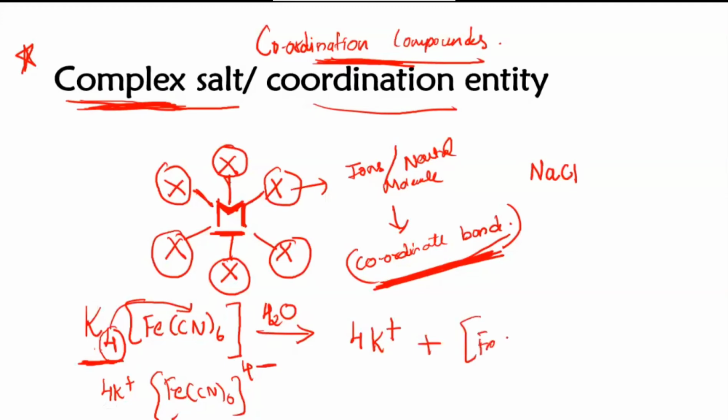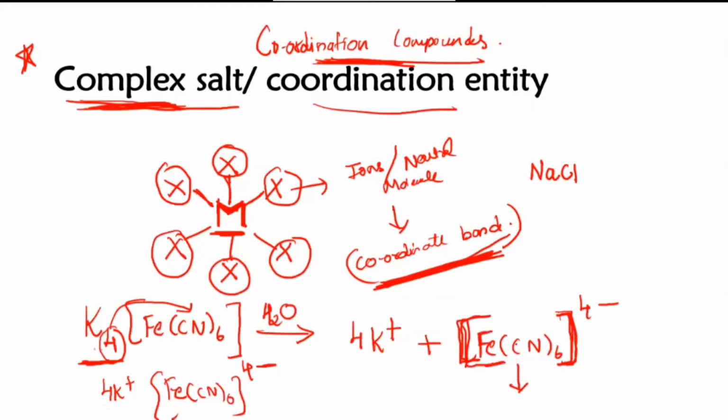[Fe(CN)6] with 4 minus charge will come up. Now further, if you are expecting that this will dissociate in the water, that doesn't happen. What is found is that this particular complex is there; this is a complex, our coordination entity. You can see here at the center there is a metal, and it is surrounded by 6 CN negative ions, surrounding the ion Fe. So Fe is surrounded by 6 CN and that further does not dissociate.